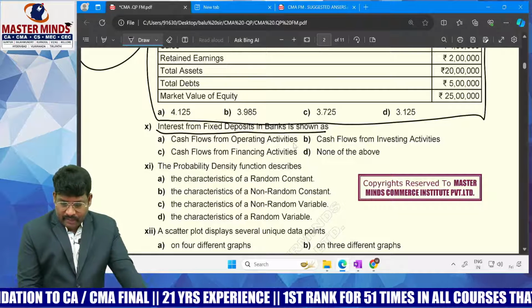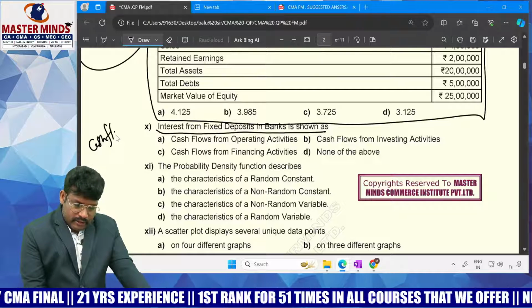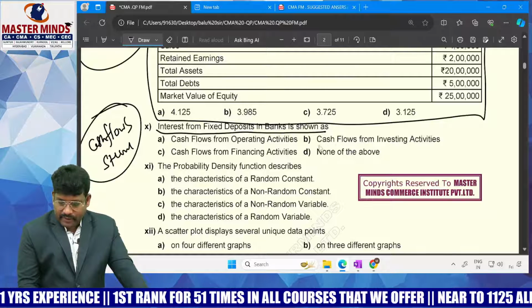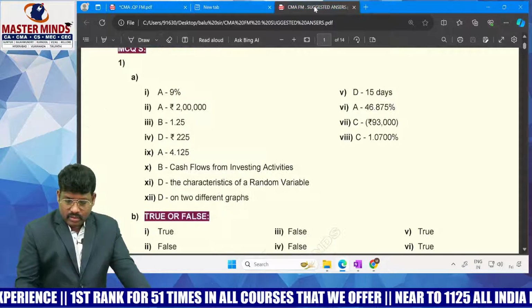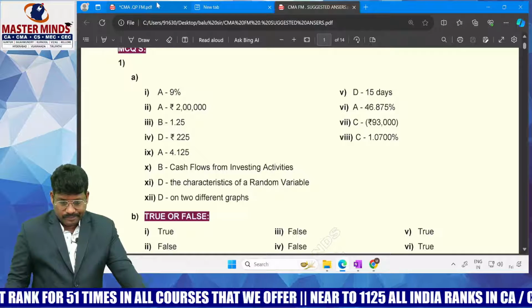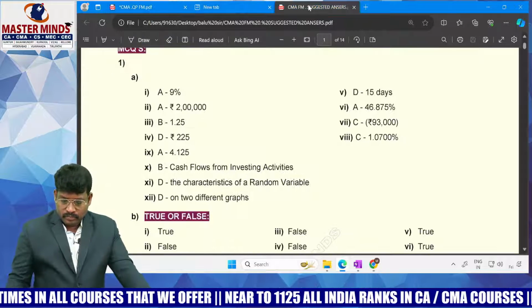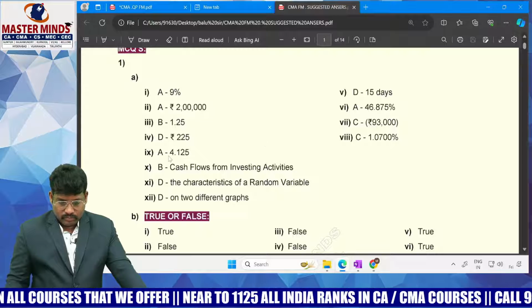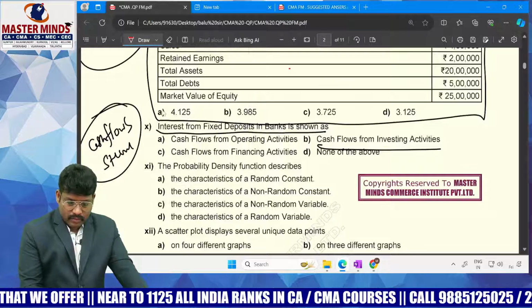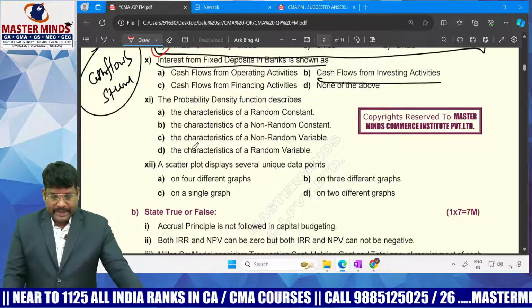So this question comes from cash flow from investing activities in the cash flow statement. Here the answer is 4.125.